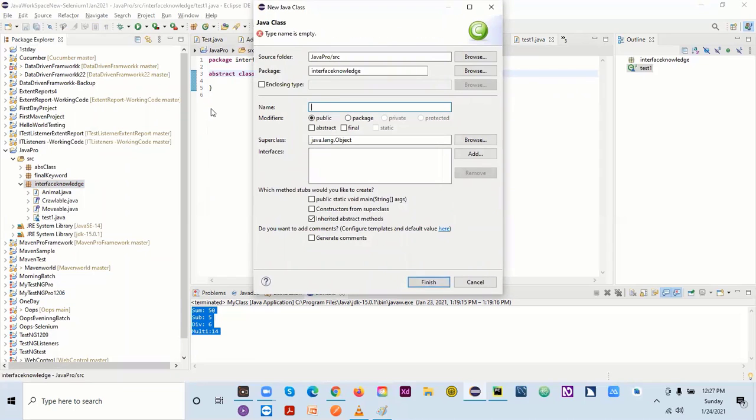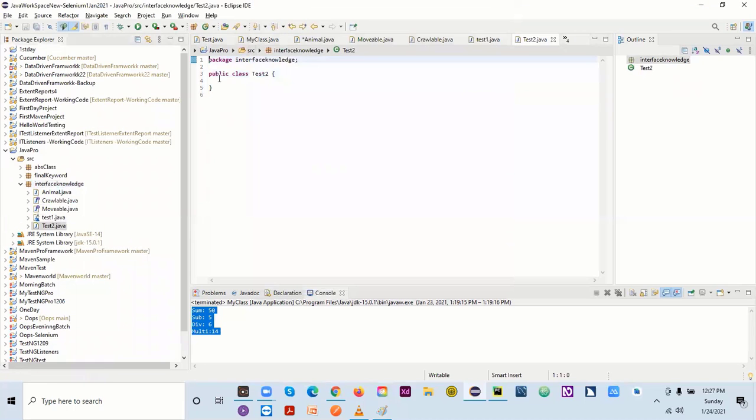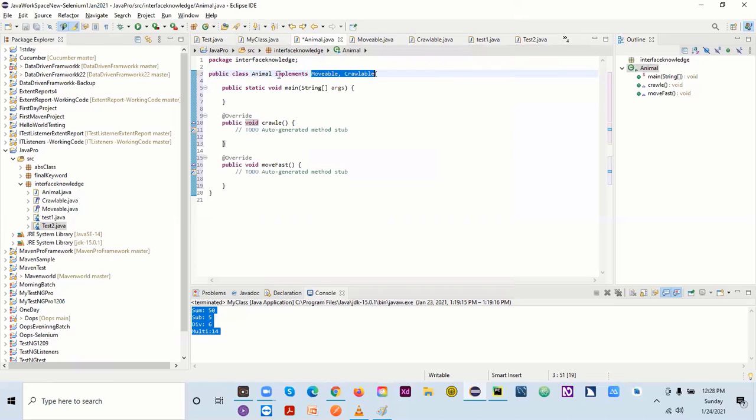So these two classes I'm having. If I remove this one, and if I say extends test1 and test2, it will give an error. You cannot use two abstract classes, but you can use interfaces.